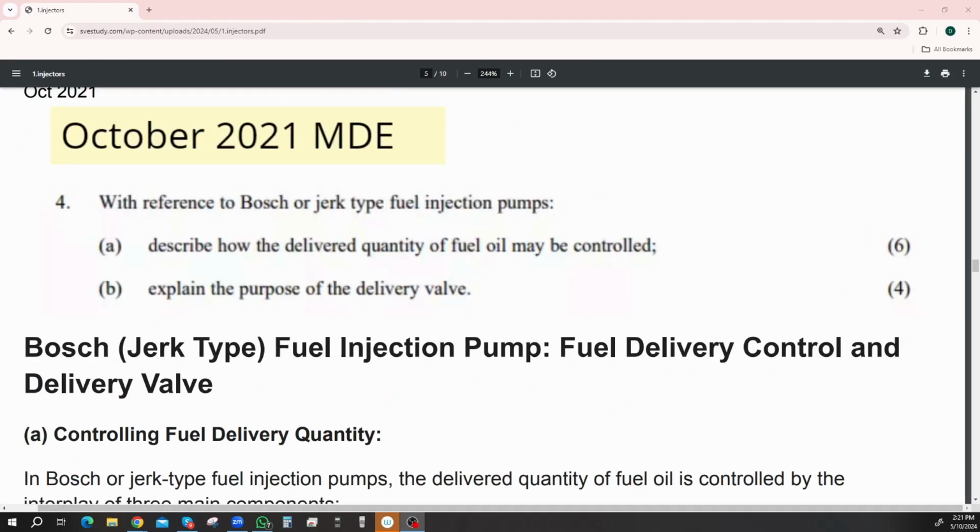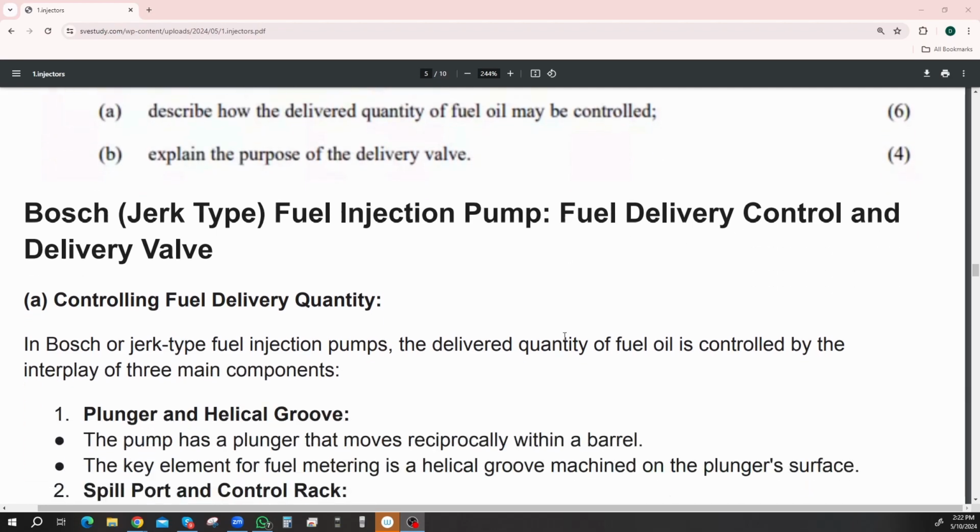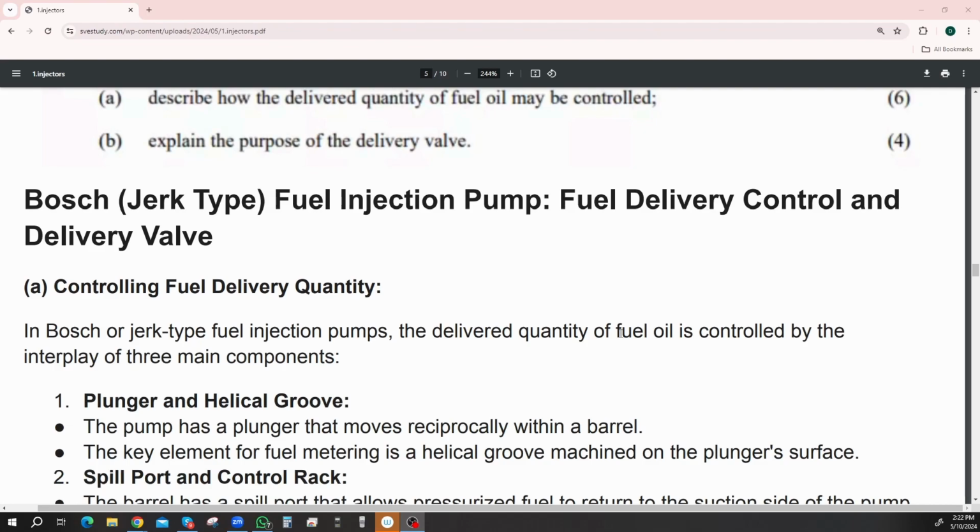October 2021. With reference to Bosch or jerk type fuel injection systems, describe how the delivered quantity of fuel oil may be controlled, and explain the purpose of the delivery valve. All right, and that's with reference to Bosch or jerk type fuel injection pumps. Fuel delivery control and delivery valve.